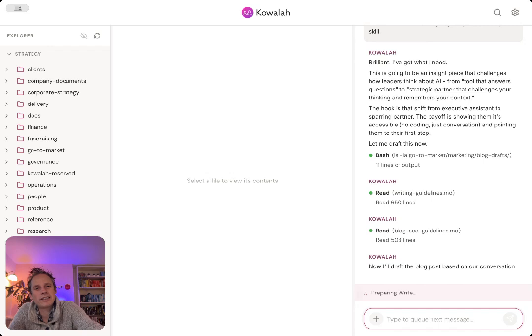So you can see now in the skill, it's gone to have a look at previous blog drafts that we've written. It's now reading my writing guidelines, which is my style guide and our tone of voice. It's now looking at the blog SEO guidelines, which are part of the skill. How do we write a blog post that is going to meet our SEO guidelines? And so it's all the work that happened previously when I built this skill means that when we use it,